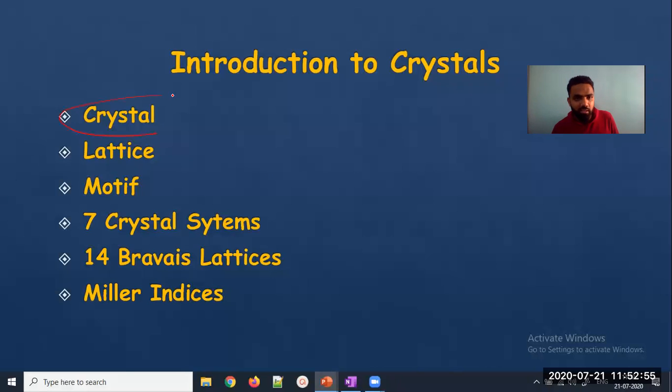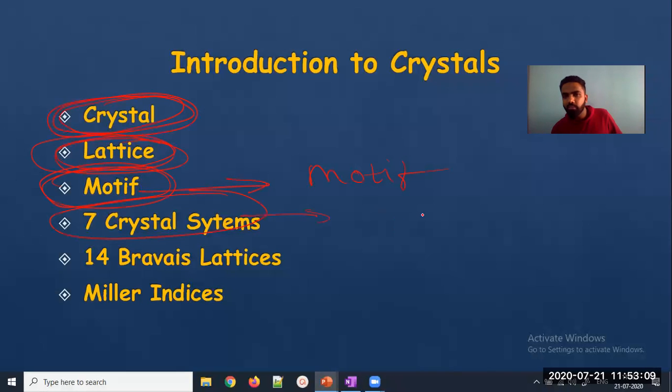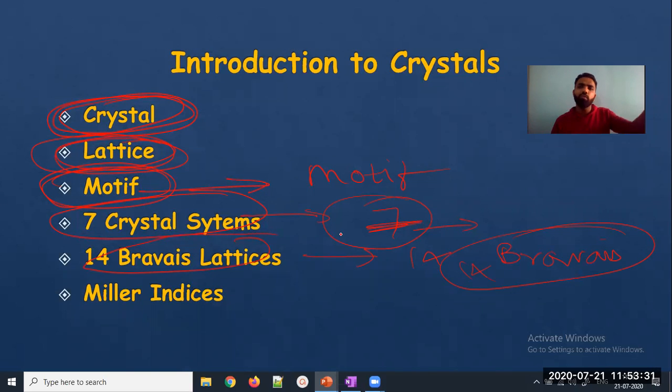If you want to learn crystal, first you should know what you mean by a crystal, then what you mean by a lattice, then what you mean by a motif. This is a new word for you, but you will understand it as we continue with the lecture. Second is the different types of crystal systems. There are 7 types of crystal systems. You have heard about FCC, SCC, BCC. Tetragonal is also one class. So there are 7 general classifications of crystal system. Then there are 14 lattice systems, which are called Bravais lattices, because this lattice system was given by Bravais. What do you understand by lattice? We will conclude it in the next lecture. Then you will learn about Miller indices.